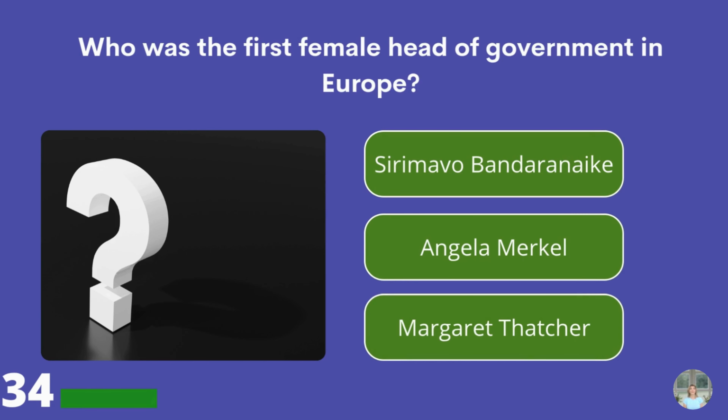Who was the first female head of government in Europe? Sirimavo Bandaranaike, Angela Merkel, or Margaret Thatcher? Sirimavo Bandaranaike.